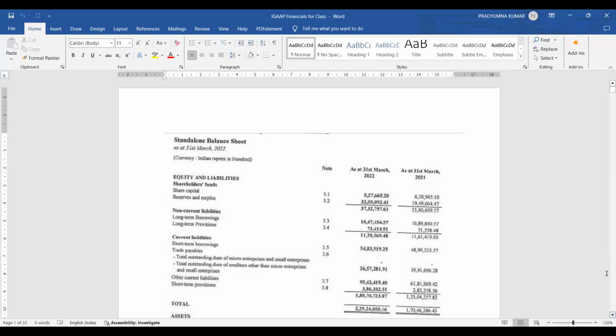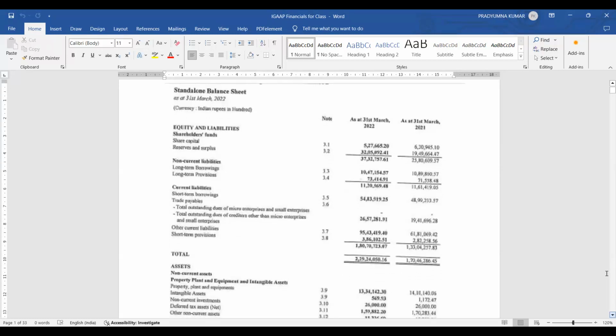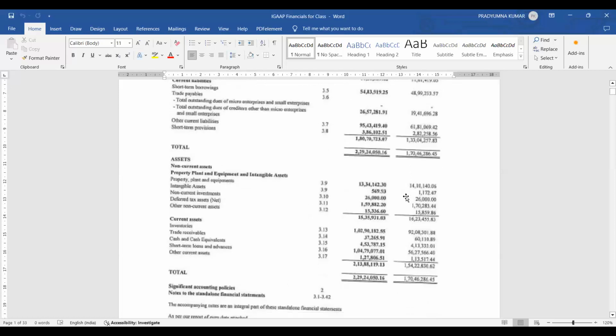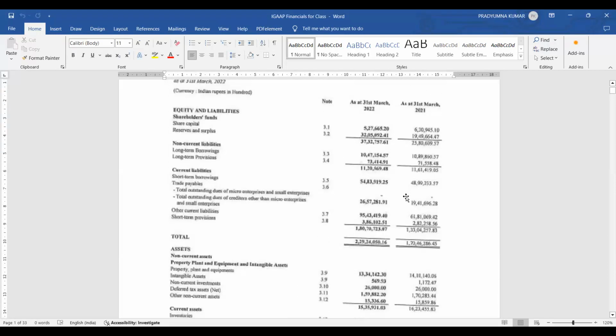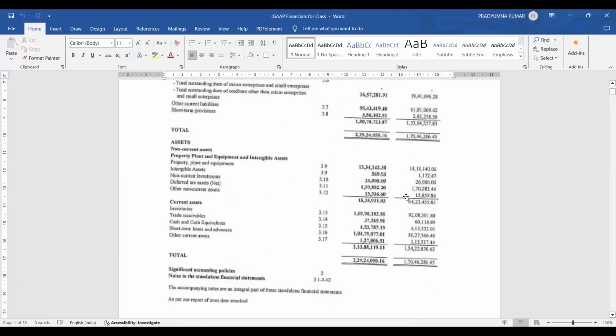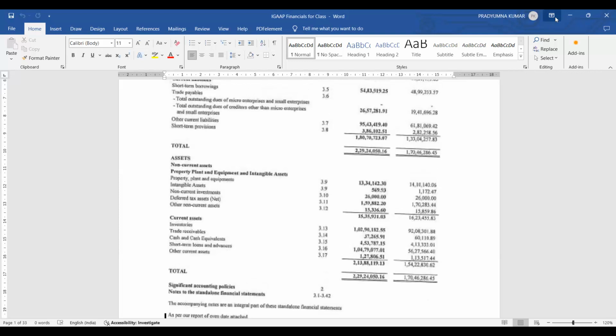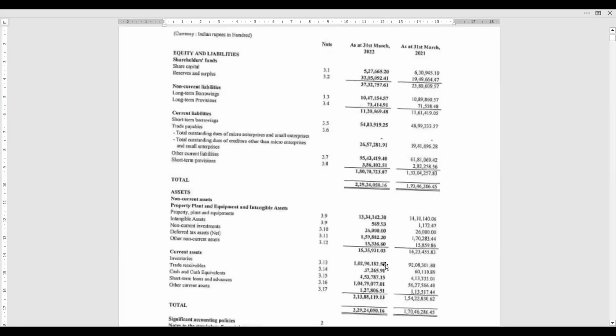I had to select one good balance sheet where I would be able to explain various aspects to you. So I have selected this, and I have removed headings and bottom lines so that we do not know which company it belongs to and who has signed these balance sheets. I am presenting it here. Now I am going into the format.